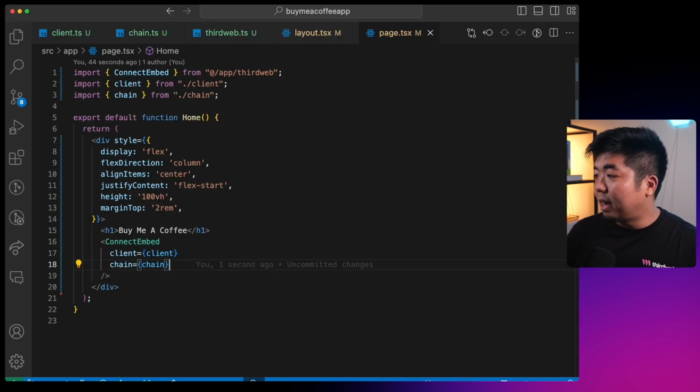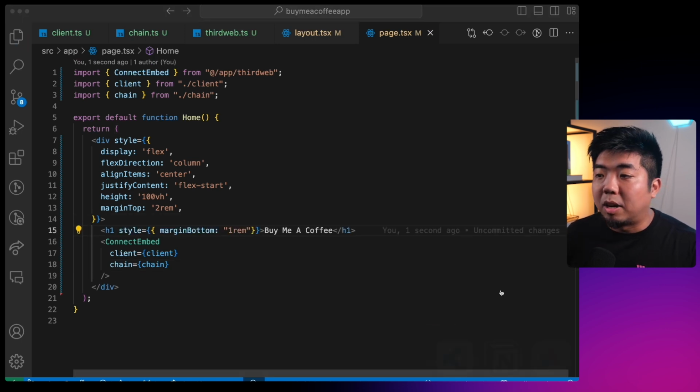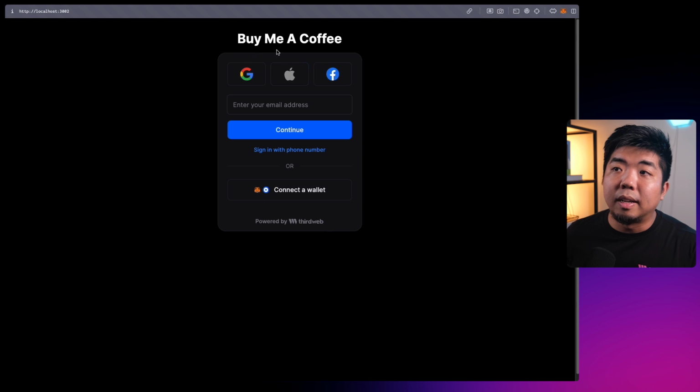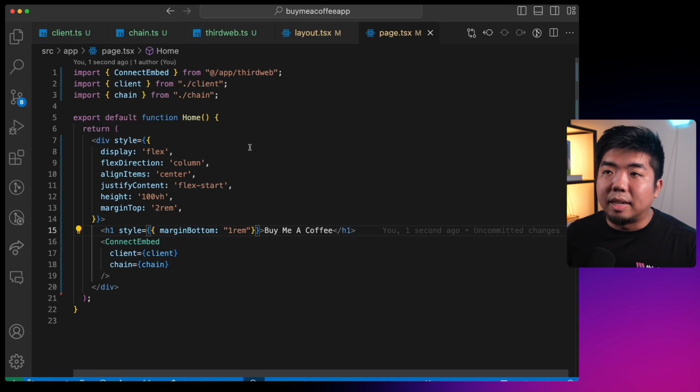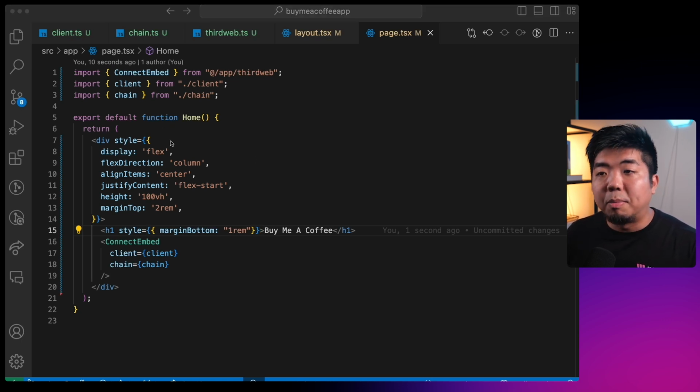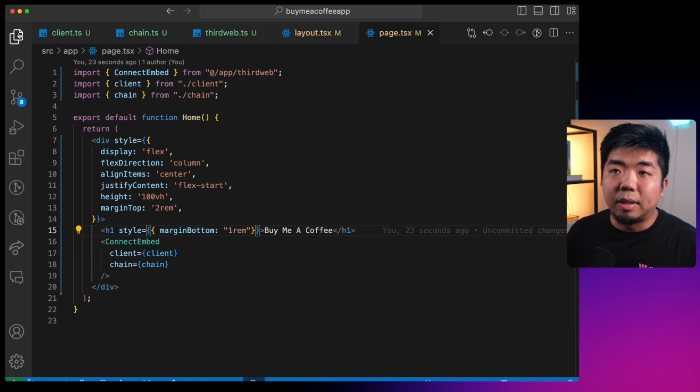So coming back here, I'm just going to give my header some margin on the bottom as well, so it can have a little space right there. So you see Buy Me a Coffee, and then we're going to connect our wallet here. And once our wallet's connected, we want to show our Buy Me a Coffee application. So now we can start building out the actual application part. But first we need to get our contract so we can start interacting with the Buy Me a Coffee contract that we deployed earlier within this video.